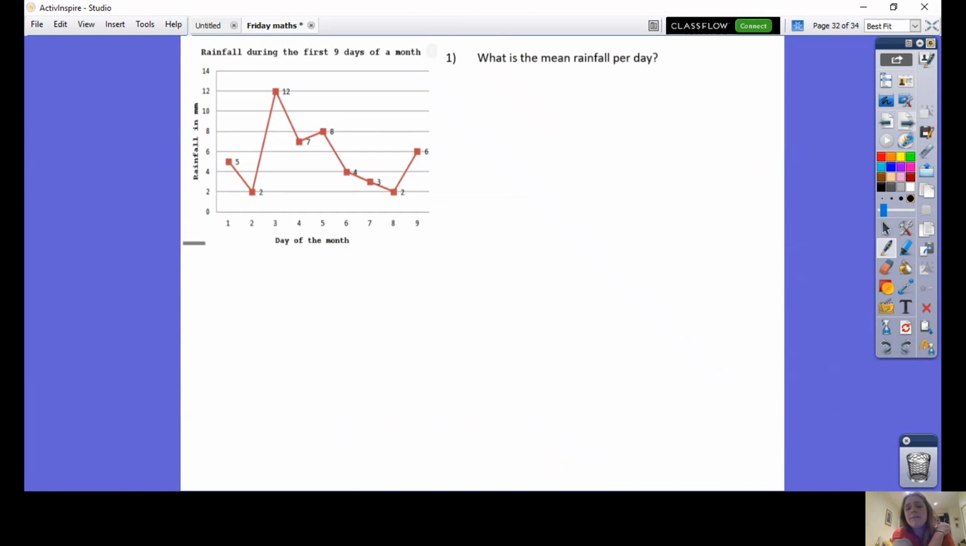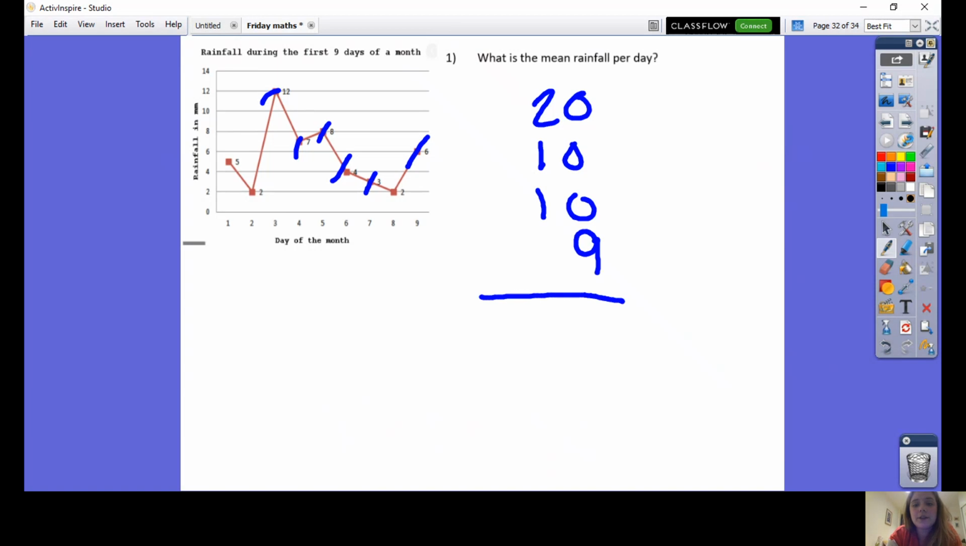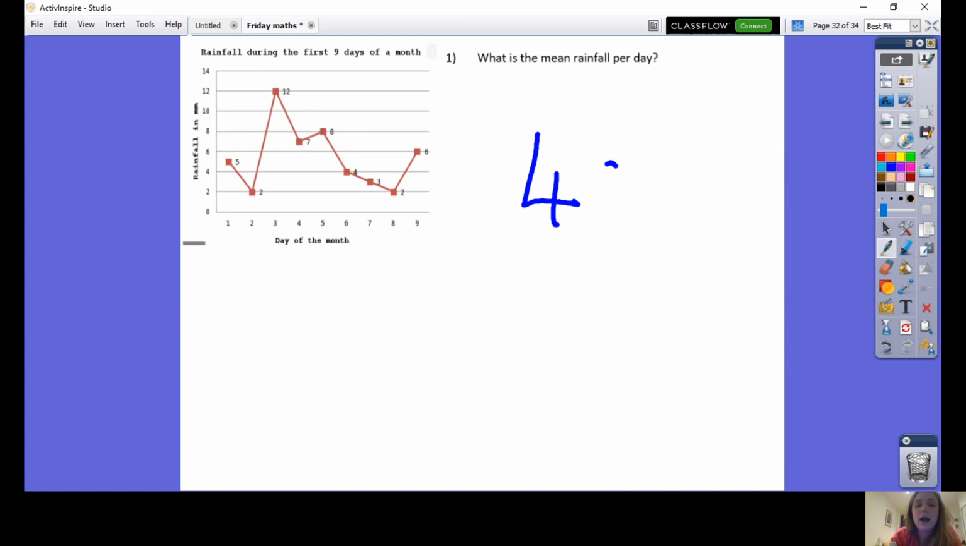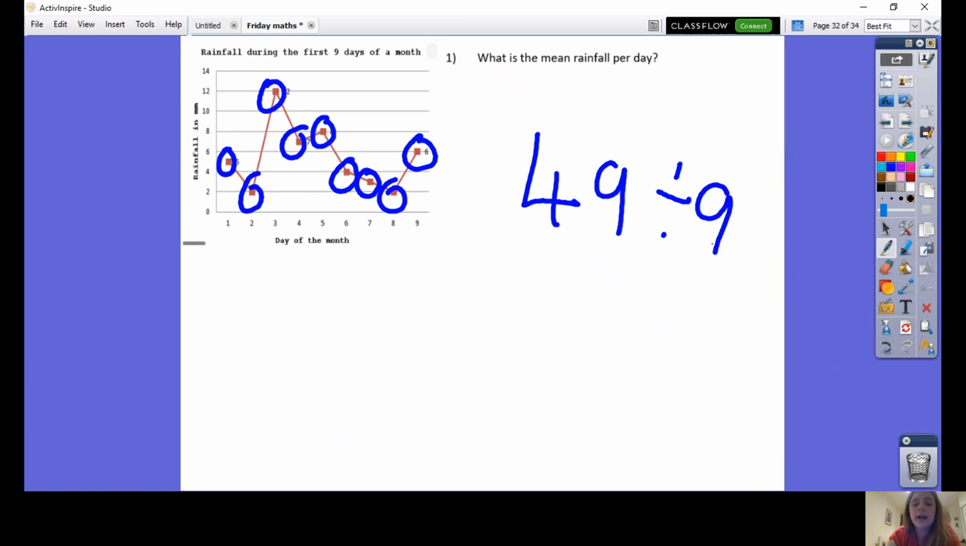For this question, what is the mean rainfall per day? Just like before, I just need to add them up first. Again, I'm going to use my number bonds to help me. 12 add 8 makes 20. 7 and 3 makes 10, 4 and 6, another 10, and then my last ones are 5 and 2 and 2, which I know makes 9. Add that all up then, and I have got 49. Step 2 would be to divide it by the total number of days there are. I've got 49 and I need to divide it by 1, 2, 3, 4, 5, 6, 7, 8, 9. 49 divided by 9.